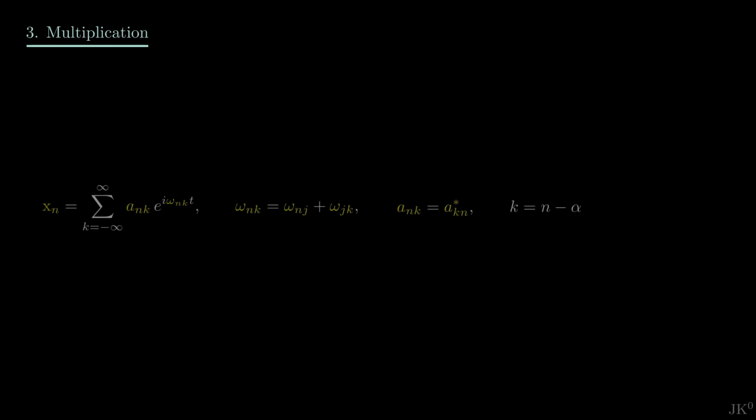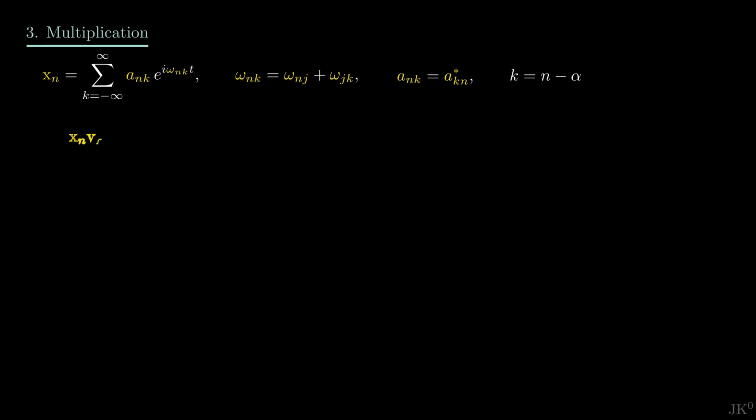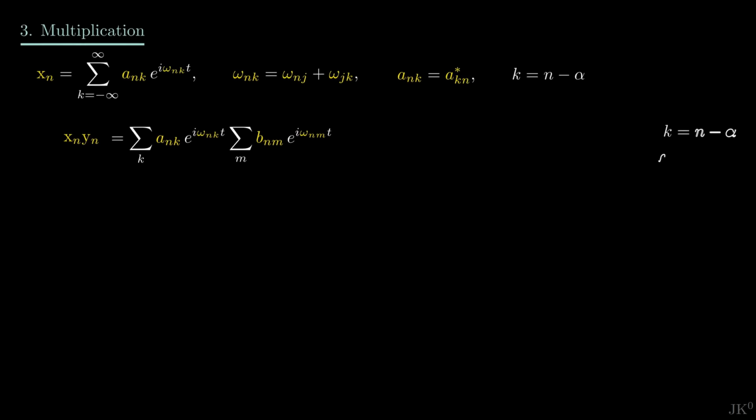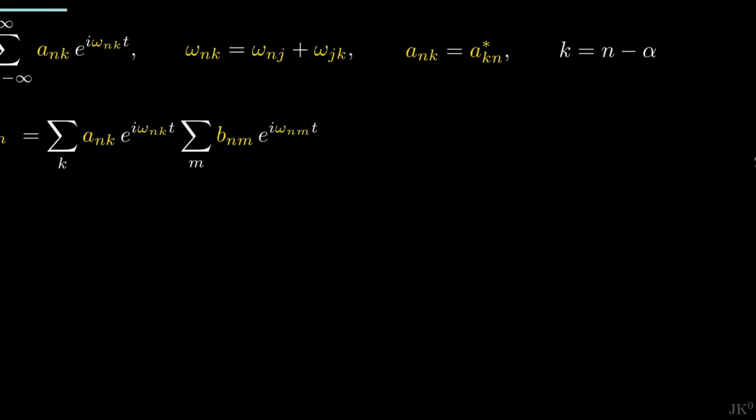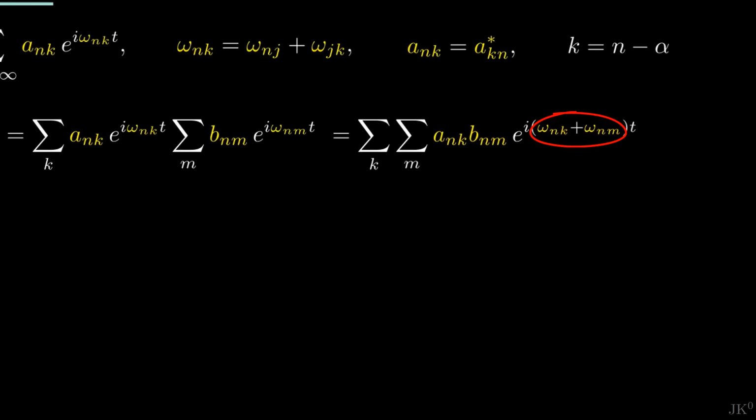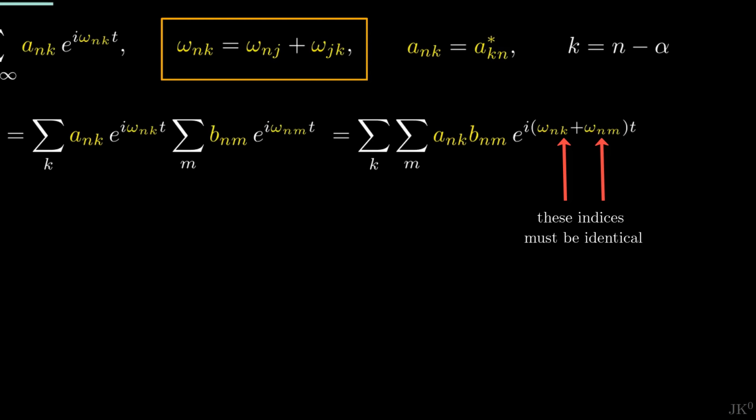Now we repeat this, but using the quantum reinterpretation of position and frequency introduced before. Taking the product, we must be careful with the indices. And just like in the classical case, the two corresponding frequencies appear added in the exponential. But now we have a problem. Note that the two frequencies cannot be combined into a new frequency, like in the classical case, because the indices do not match the Ritz combination principle. This would mark the end of Heisenberg's efforts, because the product of two series does not produce a new series.